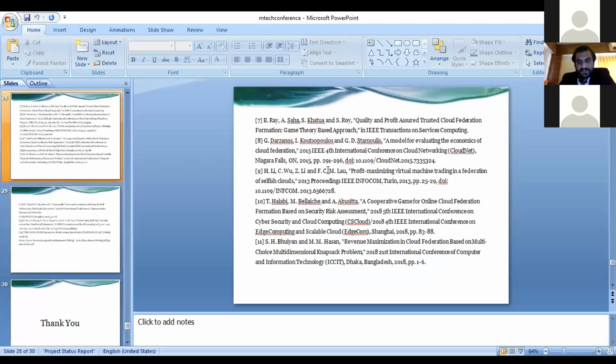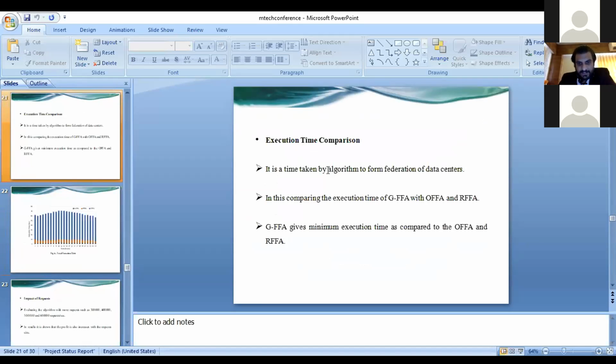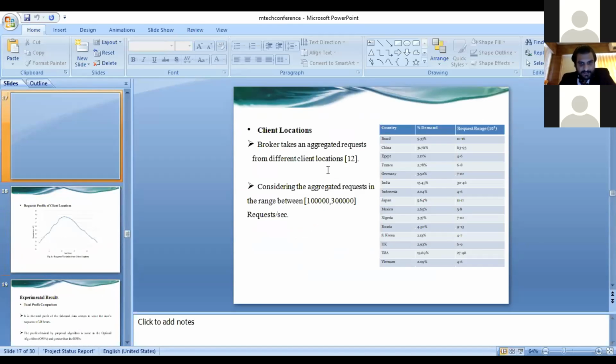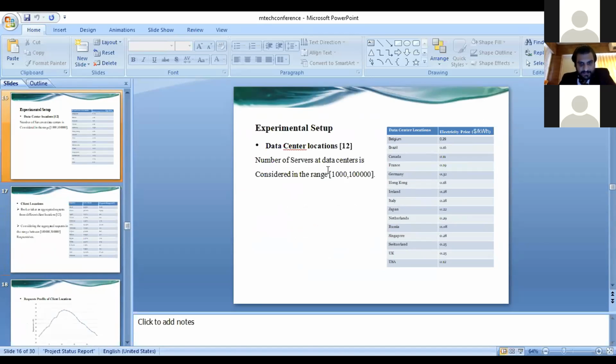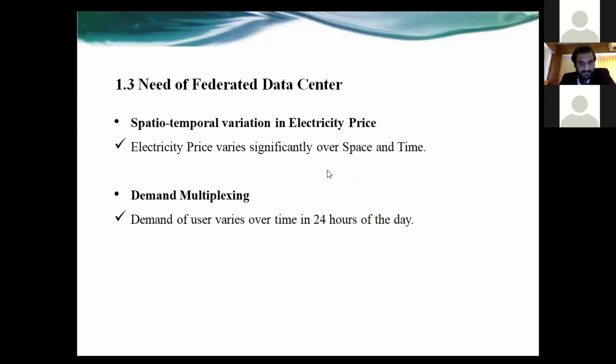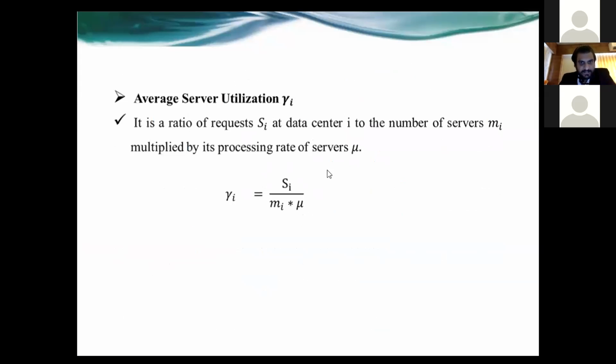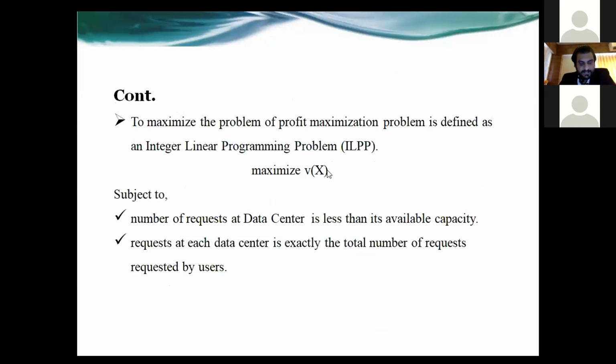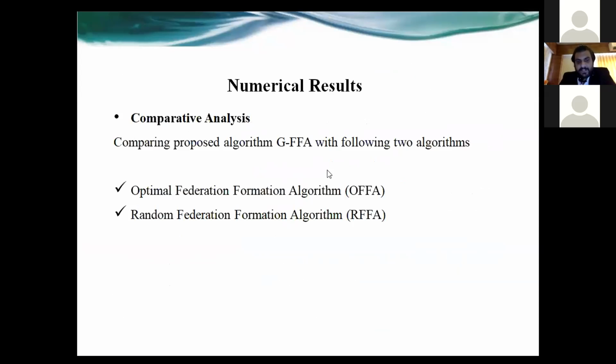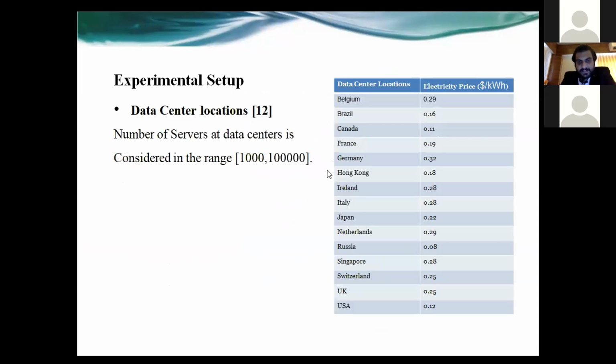What is the source of your data? Sir, I have taken data from another reference paper. I have mentioned it there. No particular source. Yes, sir. And you have mentioned a range of data centers. So what is this range of data centers? No, sir, these are the 15 data center locations that I have taken, and the range is the number of servers, sir. Number of servers at each data center. Okay.